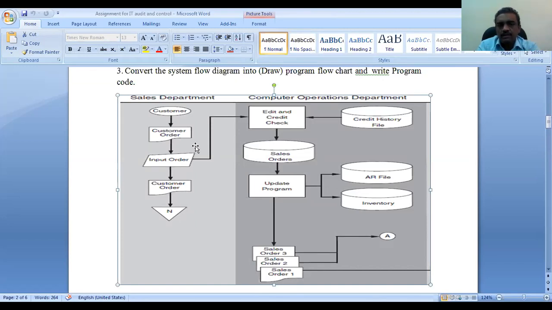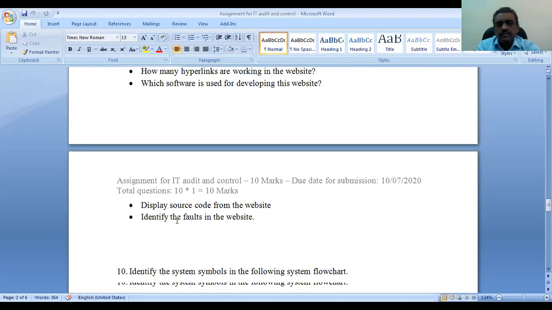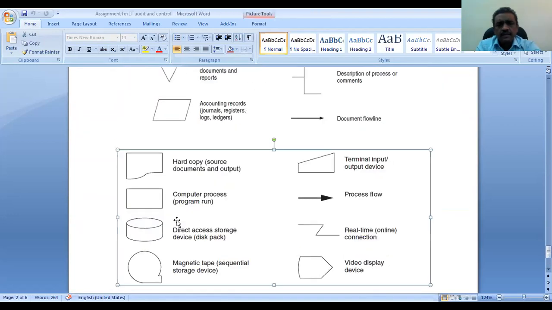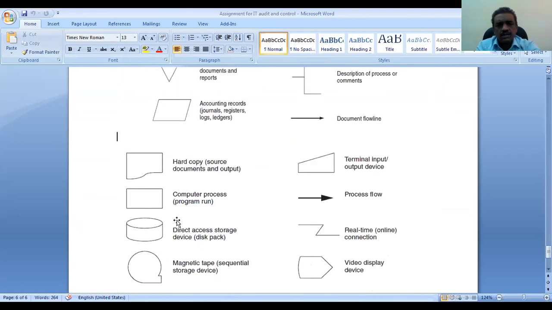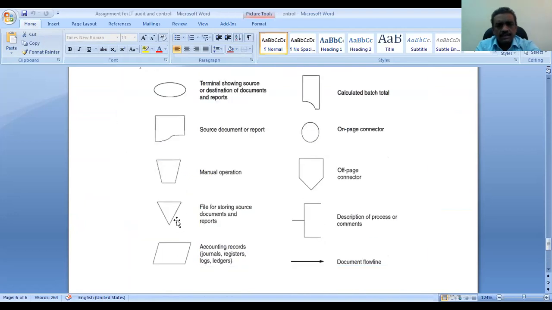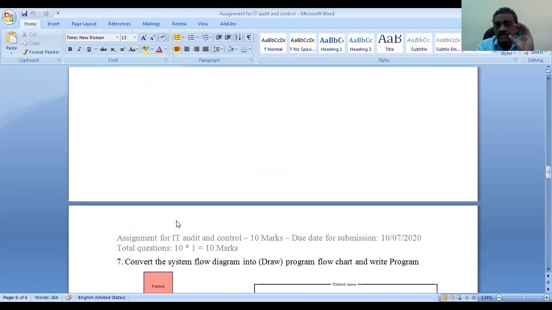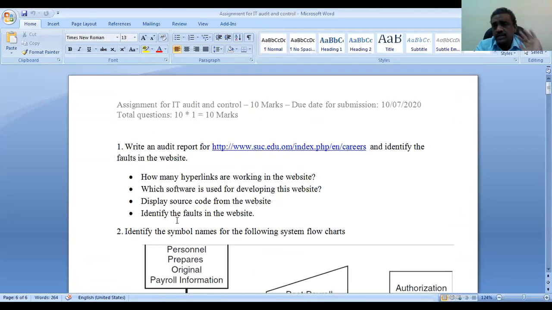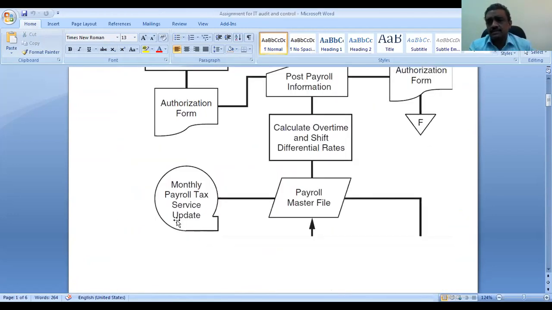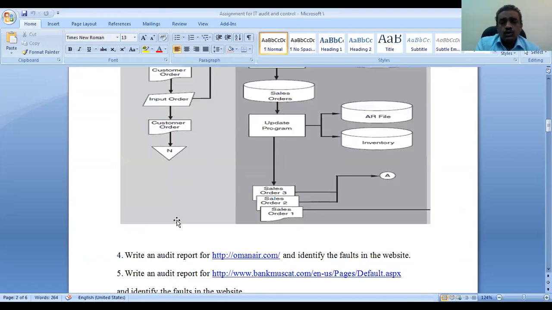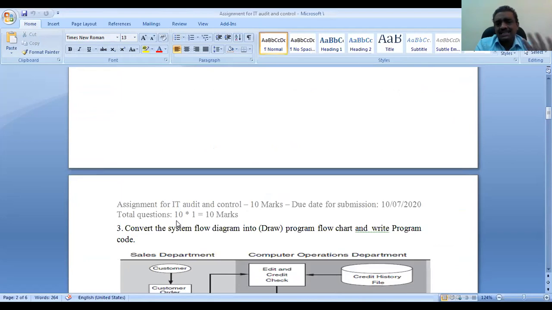Customer order. Customer order, soft copy or hard copy? This is hard copy. Input, order, hard copy. Then send. What is the symbol? That's the name of the symbol. This is called, where is that symbol? Yeah, here. File for storing source document and report. You already studied this in system analysis and design and MIS, because you are IS students, you know better. So here you have to write what this is.